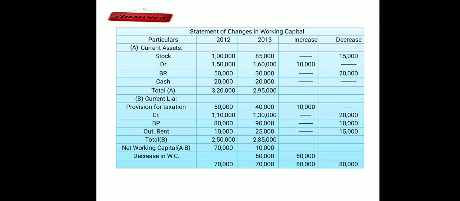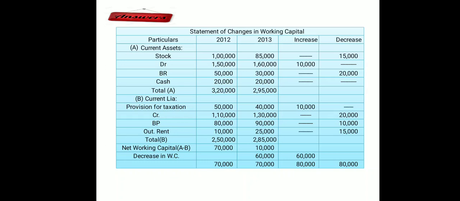So 3,20,000 minus 2,50,000, we get the working capital as 70,000 in 2012. And in 2013, 2,95,000 minus 2,85,000, we get the working capital as 10,000. So in 2012 working capital was 70,000, and in 2013 working capital is 10,000. It shows very clearly that working capital has decreased. So we will write the next line: decrease in working capital.